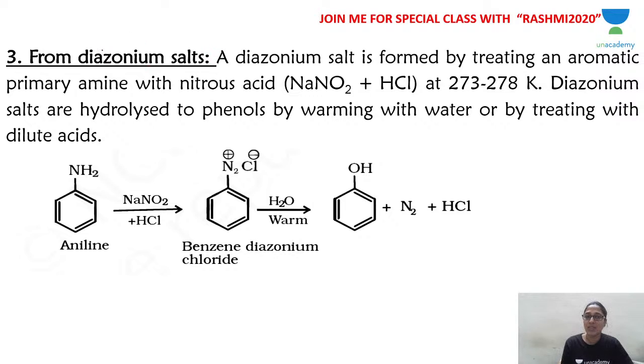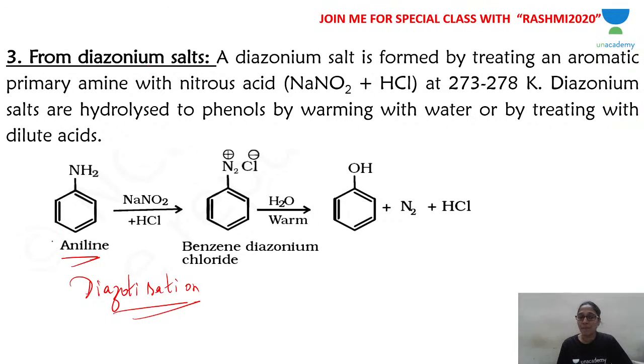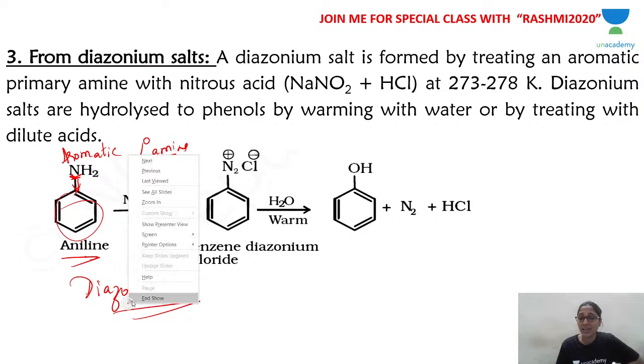From diazonium salts. And how do you prepare diazonium salt? By diazotization. Diazotization of aniline, an aromatic primary amine. Aromatic is obvious because of benzene. Primary amine, you see, the nitrogen atom, the amine functional group, is attached to only one carbon atom. So, the aromatic primary amine, that is aniline, is carried out through the diazotization process.